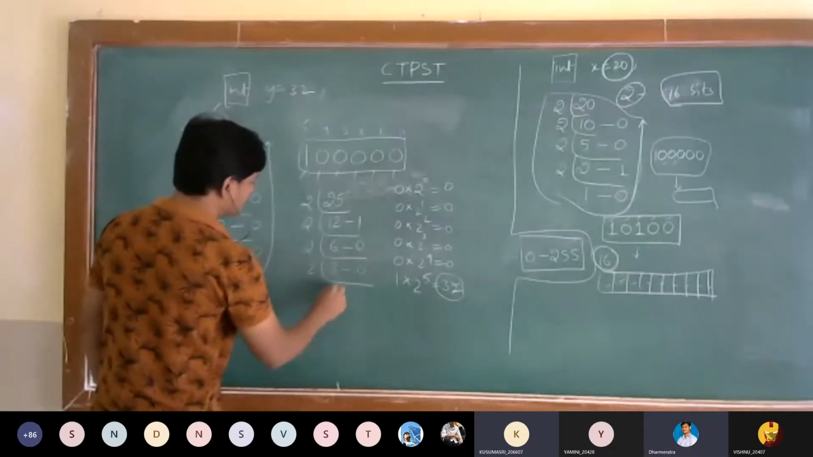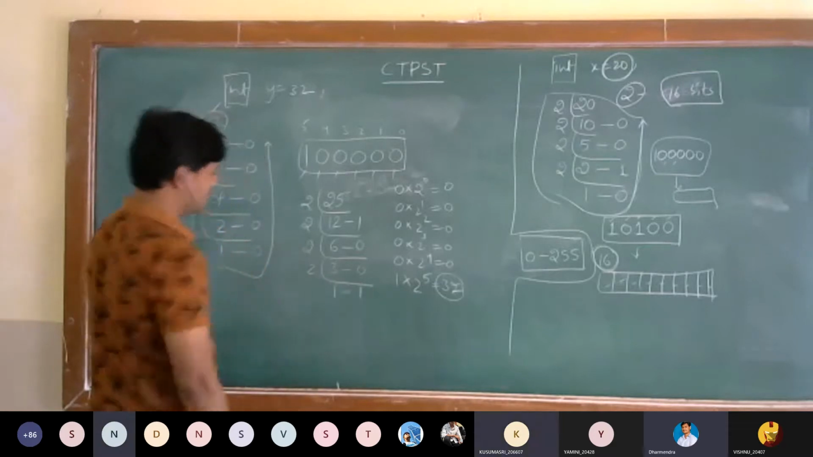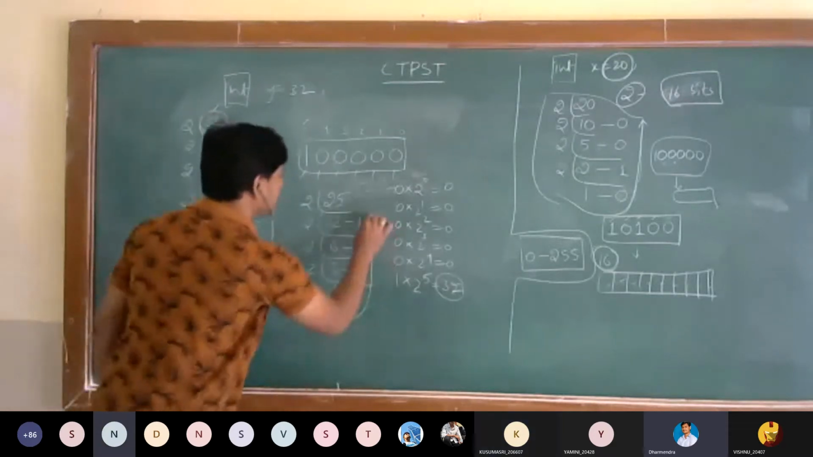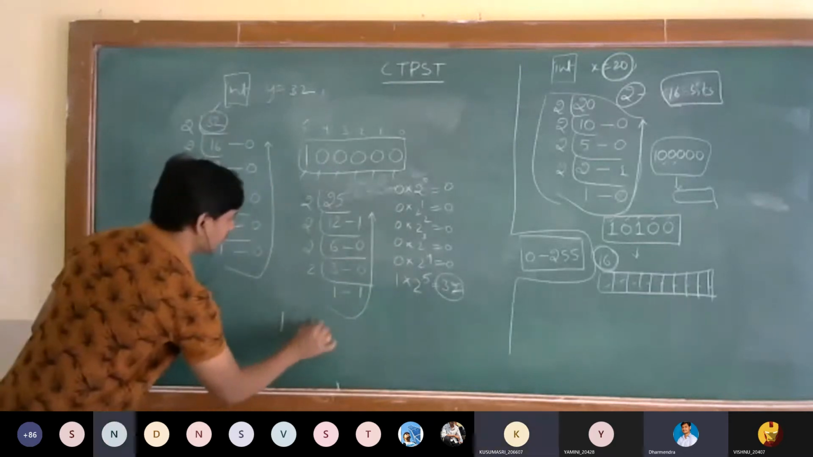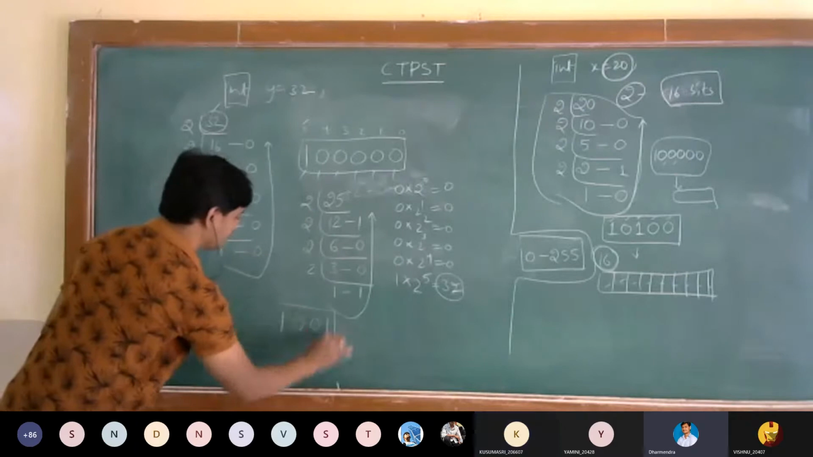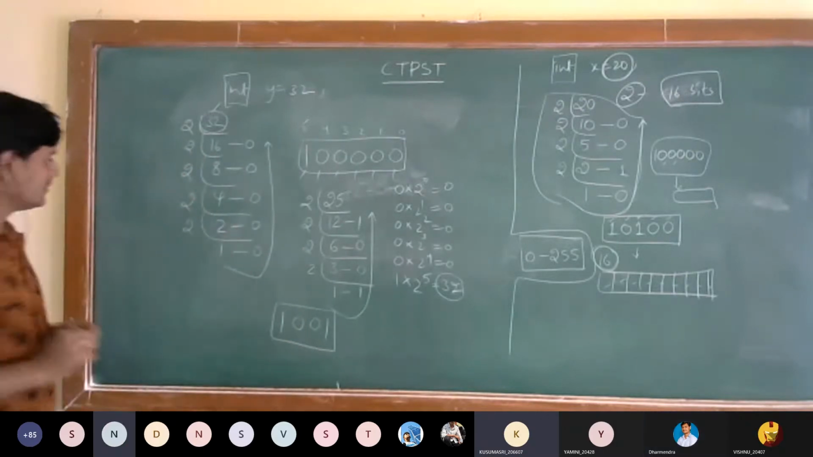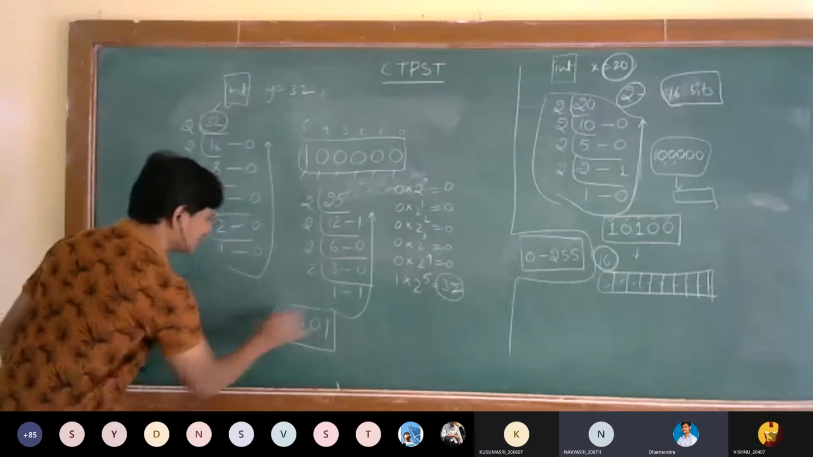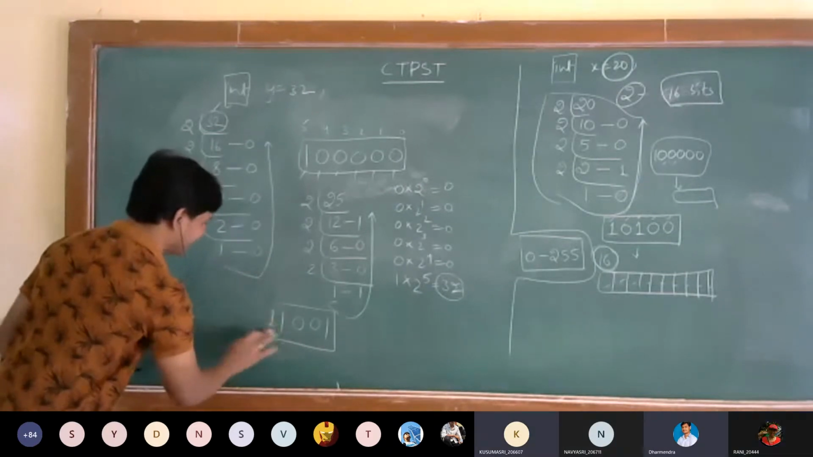Next, 2 1s are 2. What's the remainder? 1. We have to take these values in reverse order: 1 1 0 0 1. Sir, 1 1 0 0 1. Very good, very good.